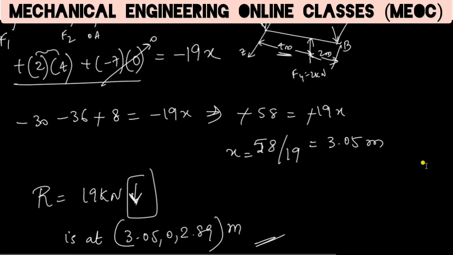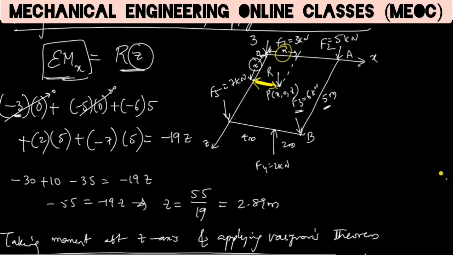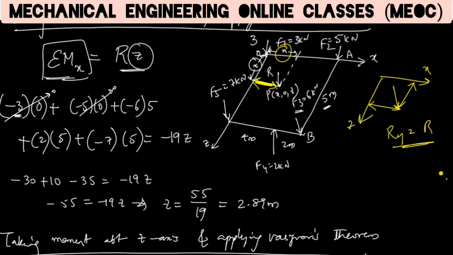In the previous problem we used the same thing, because x and z are perpendicular to each other. Here we have only R in one direction. The y component of R itself is R. Because the y component is perpendicular to the x axis, the y axis is perpendicular to both x and z.